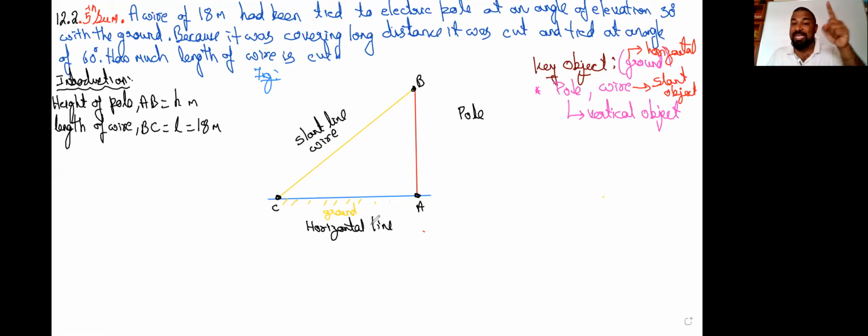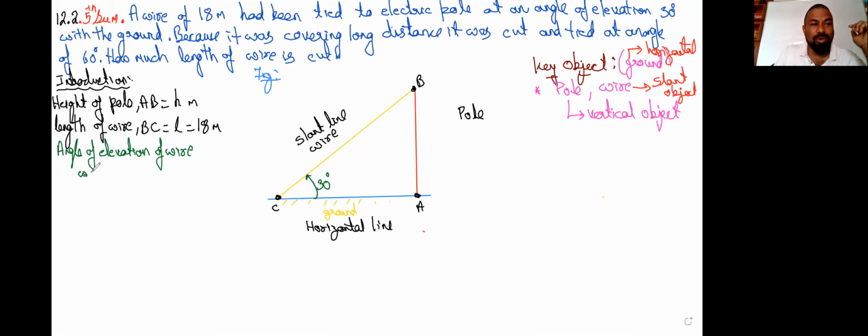Here he is saying the wire is making an angle with the ground. Therefore, let's start the angle at the horizontal line and end at the wire. What is the angle it is making? It is making 30 degrees. That is what we will write down: angle of elevation of wire with what? With the ground. That is what we have to mention.